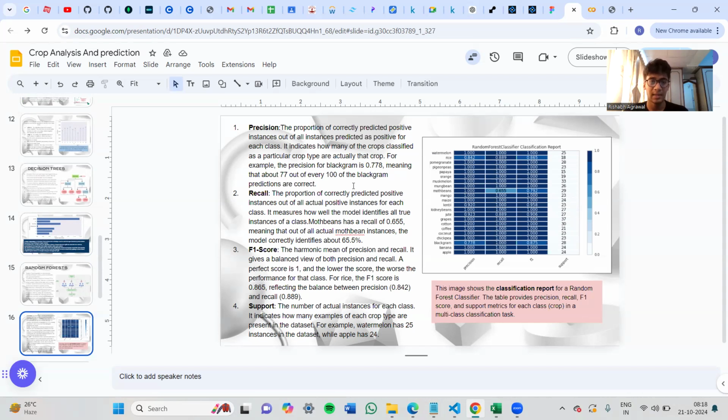F1 score is the harmonic mean of precision and recall. It gives a perfectly balanced view of precision and recall. A perfect score is one, and the lower the score, the worse the performance of the class. Support is the actual number of instances for the class, indicating how many examples of each crop are present in the dataset. For example, watermelon has 25, while apple has 24.